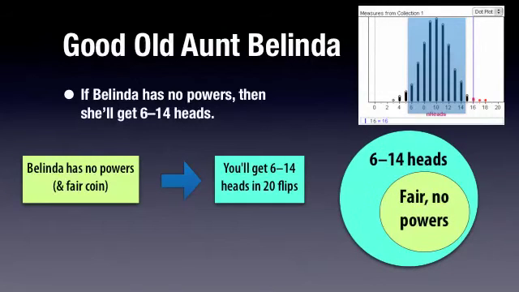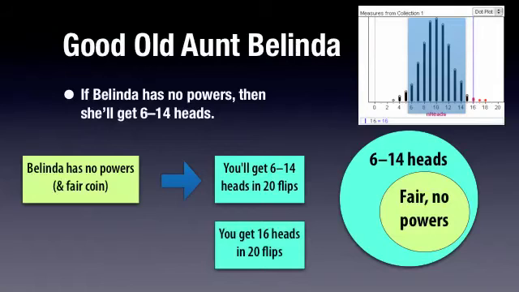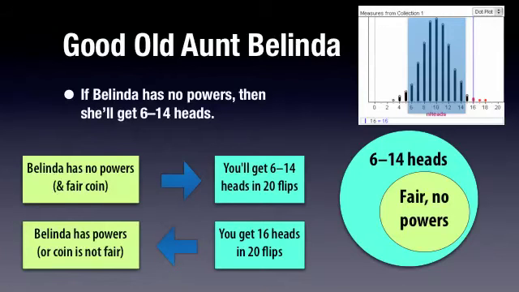Here's the Euler diagram. See, every time she's fair and has no power, she has 6 to 14 heads. There may be other ways to get 6 to 14 heads, but we don't care about those. The thing is, if it's fair and has no powers, you get 6 to 14 heads. The corollary is, if it's outside the green circle, then it's outside the yellow circle. So if you get 16 heads, which is outside the green circle, then either she has powers or the coin is not fair. See how that works logically?